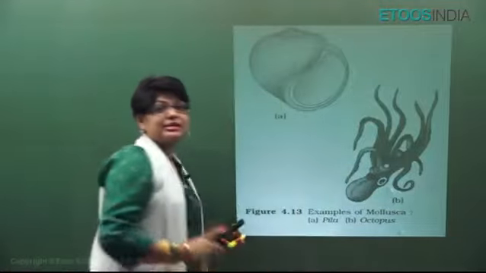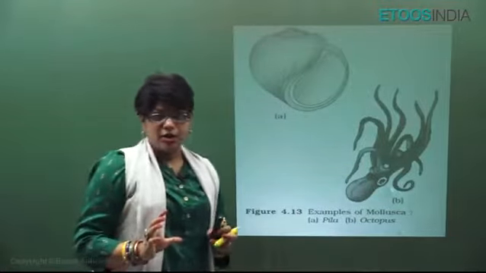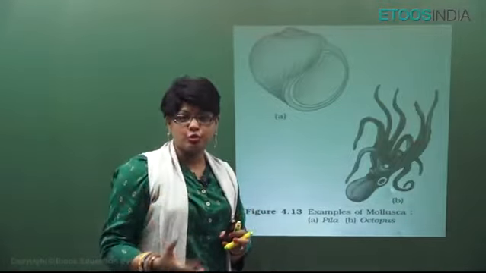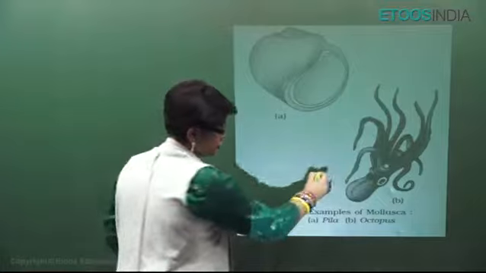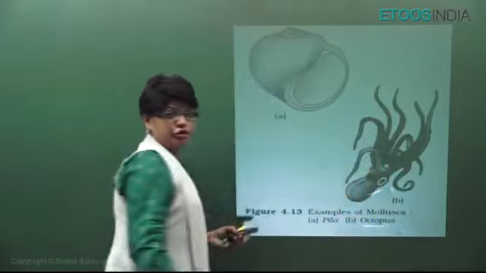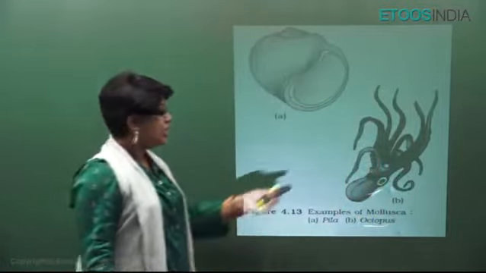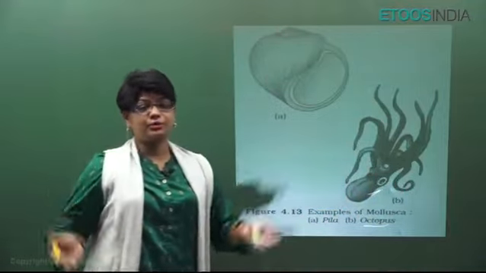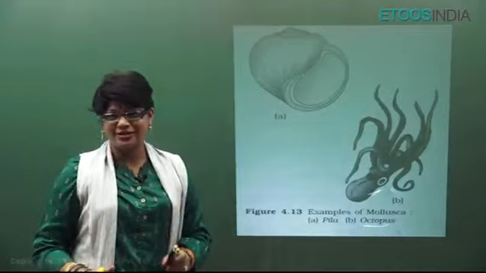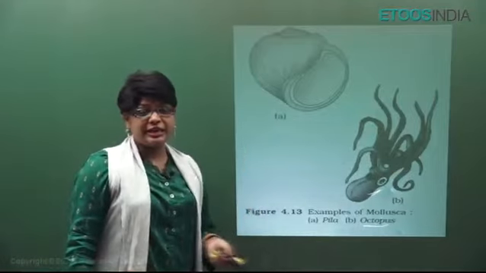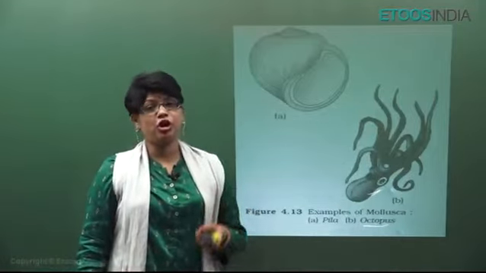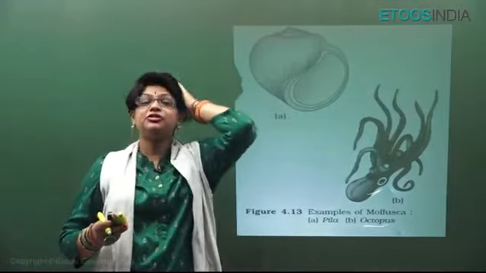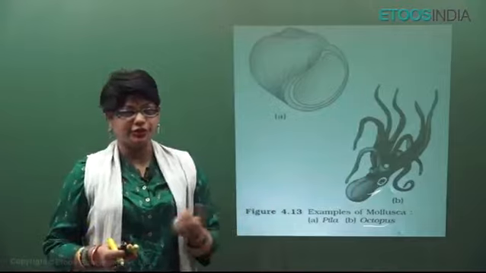Most important class is Cephalopoda class, because it is very advanced class. In this there are octopus, loligo, squids, all these are present. This is octopus. It's also called devil fish. You should be able to identify the diagram. And they have closed circulatory system, whereas all the other mollusks have open circulatory system. For respiration they have ctenidium gills, for excretion they have Keber's organ and organs of Bojanus. And they also have sensory structures like osphradium, etc.